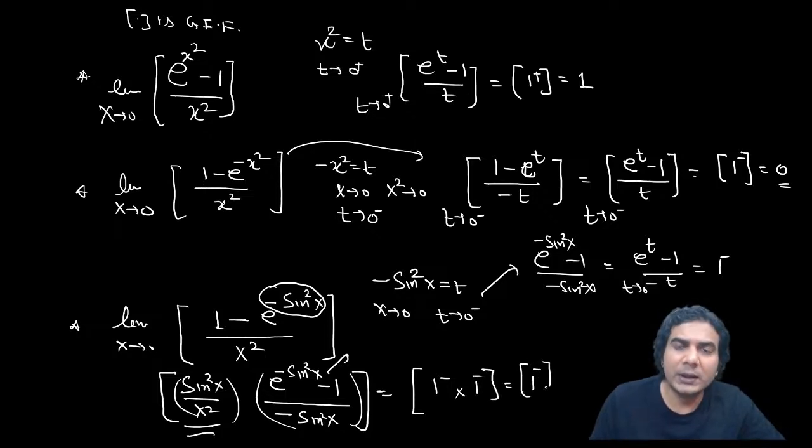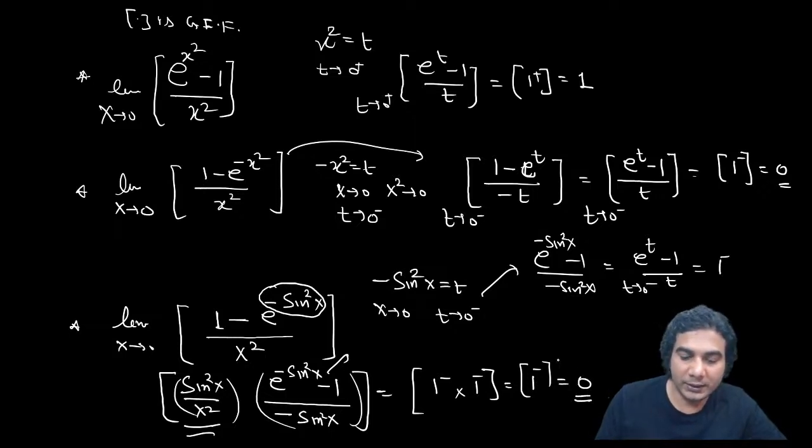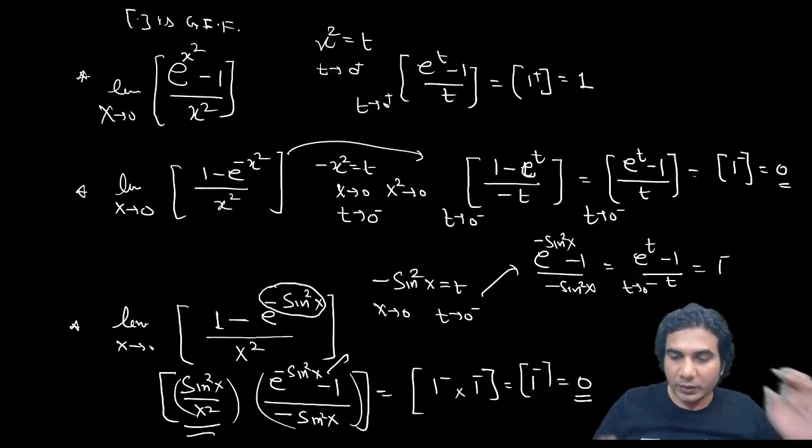1 minus means slightly less than 1. And the greatest integer of that is going to be 0. That is the answer. So the answer of this question is 0. I hope it is clear. This was a very, very good question. Okay.